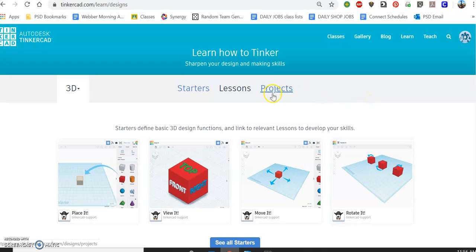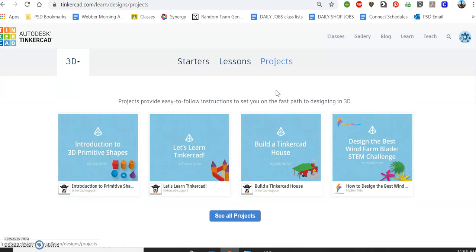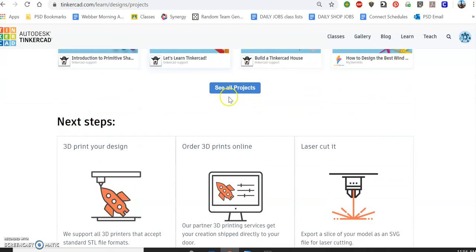You guys probably saw that as I was going through. You were saying, no, Schroeder, they're right there. Well, here they are. So you'll click on them, and it will take you down to all of the different projects that are out there, and there are a lot of them.